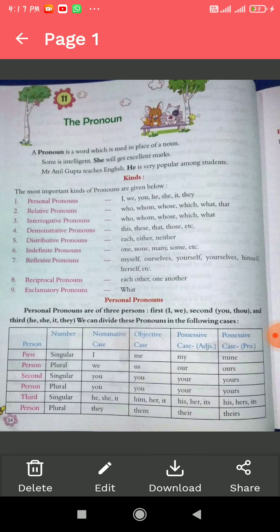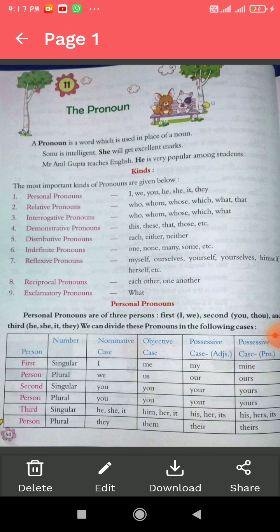So let's get started. First of all, it is written: a pronoun is a word which is used in place of a noun. In other words, we can say a pronoun is a word that is used in place of a noun, or that replaces a noun.